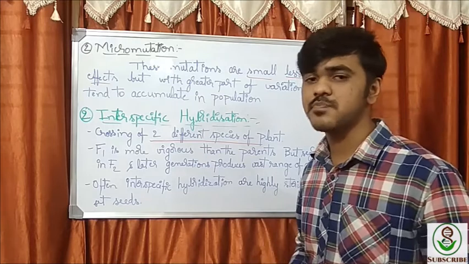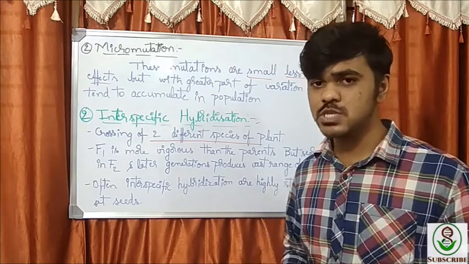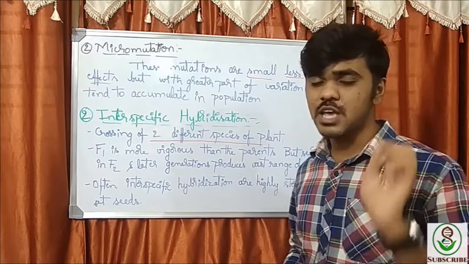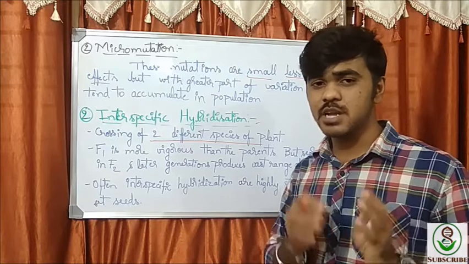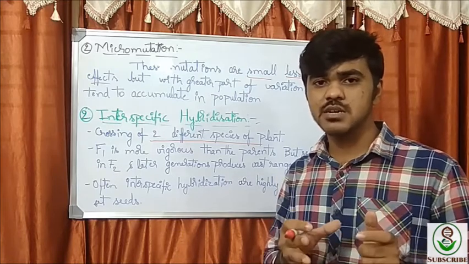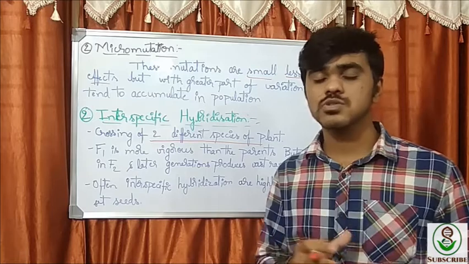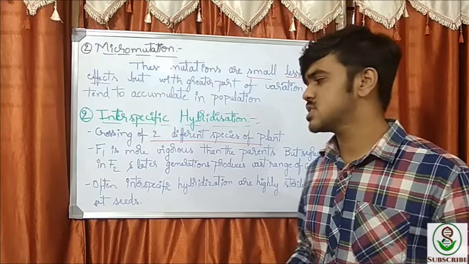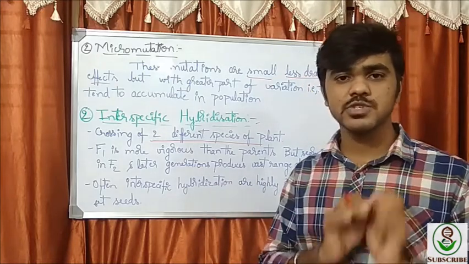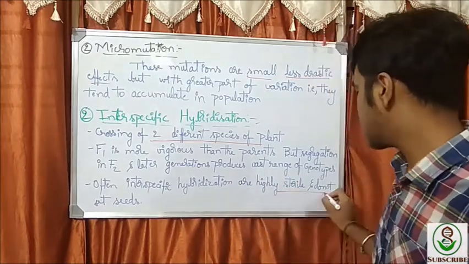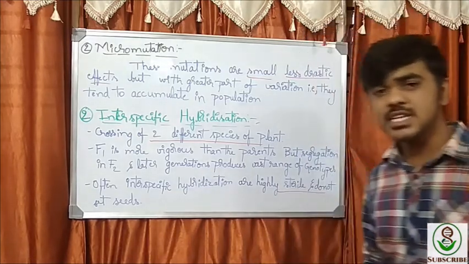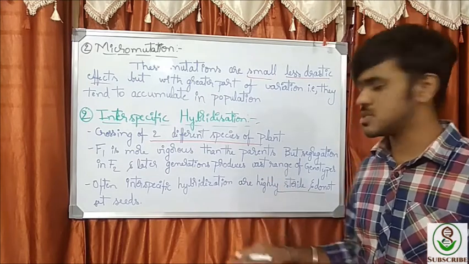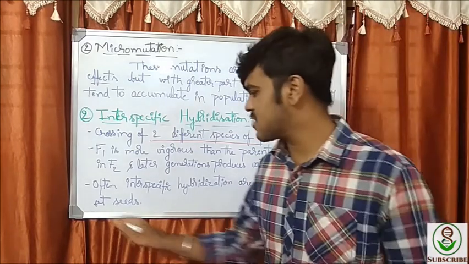In this, what happens is that the F1 progeny produced will be more vigorous in certain successful crosses, and this F1 will be vigorous, and sometimes this vigorous character will be lost through the next generations. But in most of these cases, this does not produce a valid fruit set. They are mostly sterile, they are highly sterile. They usually don't produce valid F2 generations, and they do not set seeds itself.